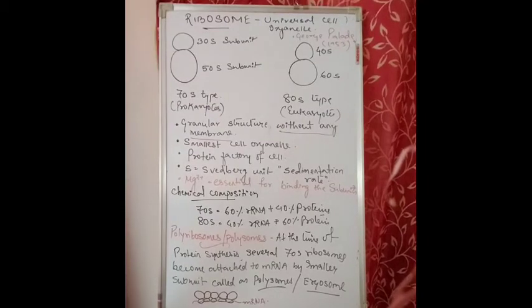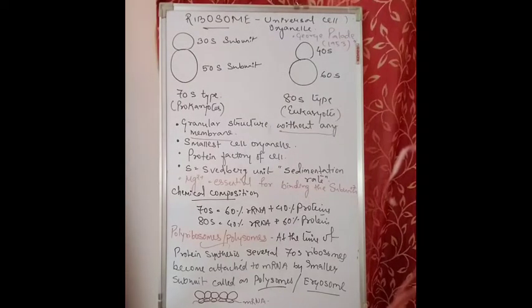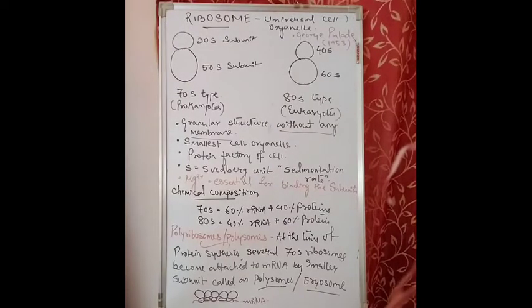Your next cell organelle is the ribosome. So the ribosome is the universal cell organelle. It is known as the universal cell organelle as it is present in both prokaryotes and eukaryotes. It is the only cell organelle which is present in prokaryotes, as we know that the other types of cell organelles are absent in the prokaryotic cell.